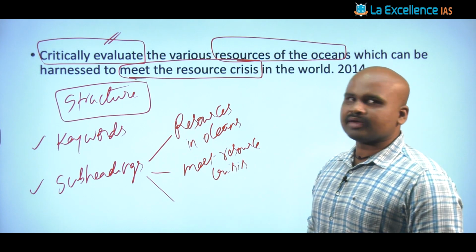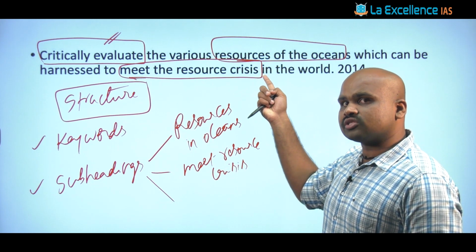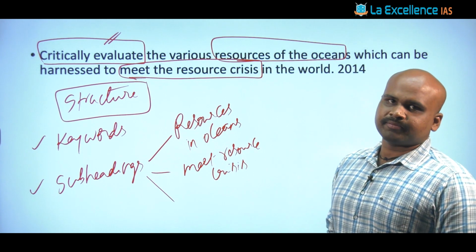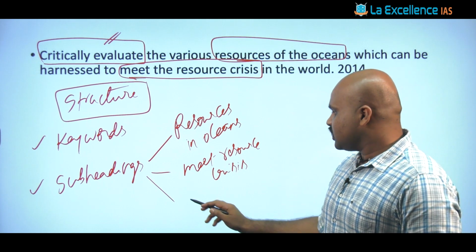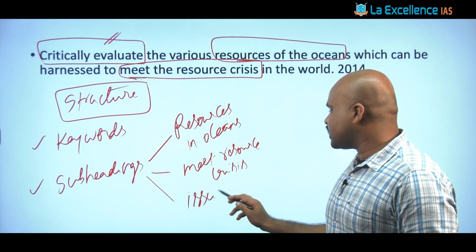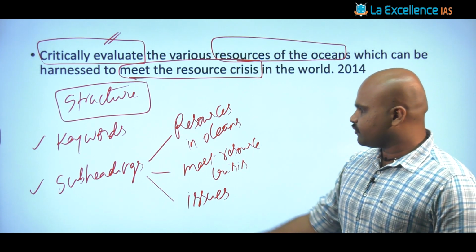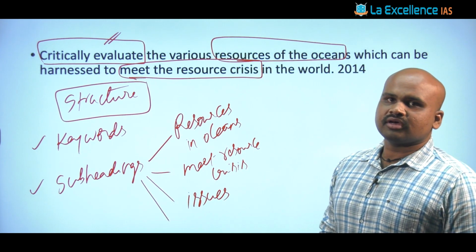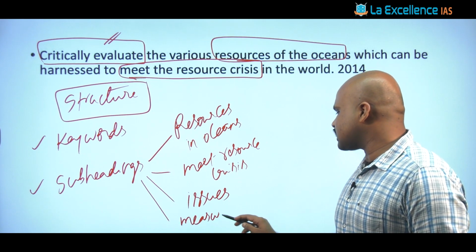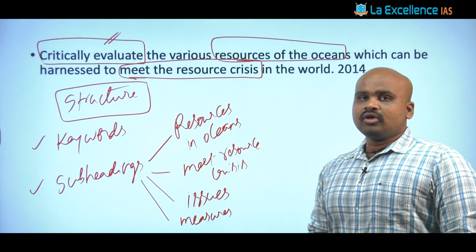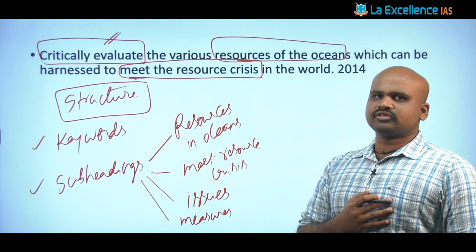Now, when you look at the other dimension, you know that with resource extraction of this ocean, there is also a constraint existing, that the resources of this ocean might be exhausted. So we have to see what issues might be generated by utilization of these resources. And the fourth dimension that you can include as part of this answer is the measures or the way forward, that as I told you in the starting of this video, one aspect of the measure has to be the sustainability of these resources.